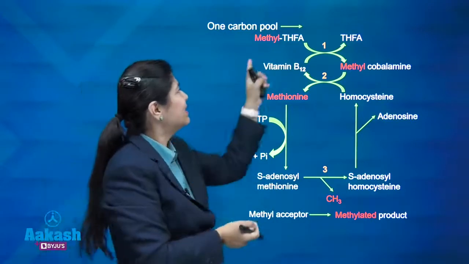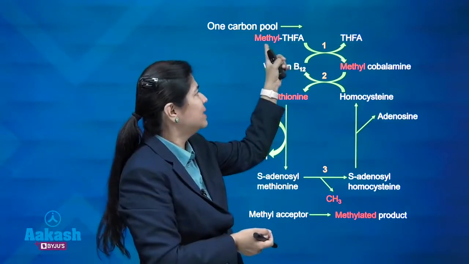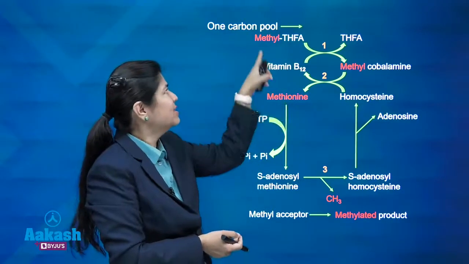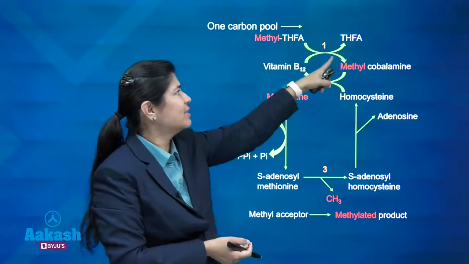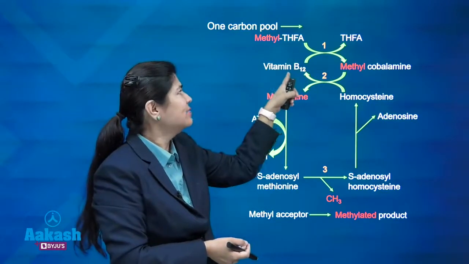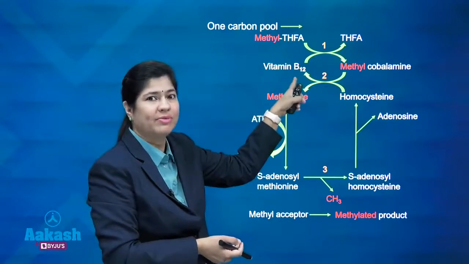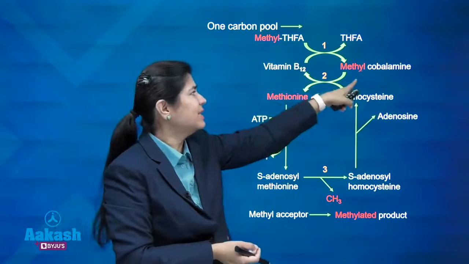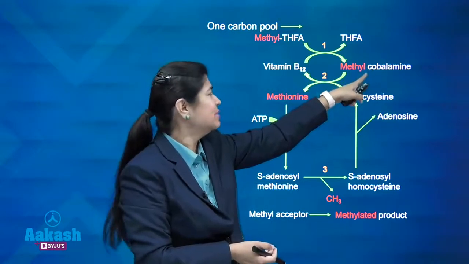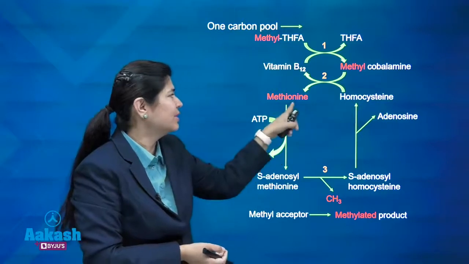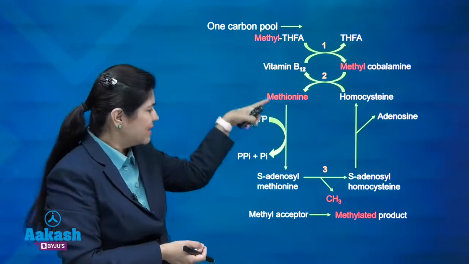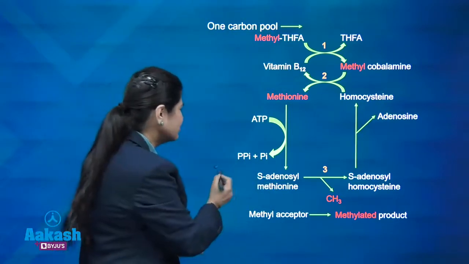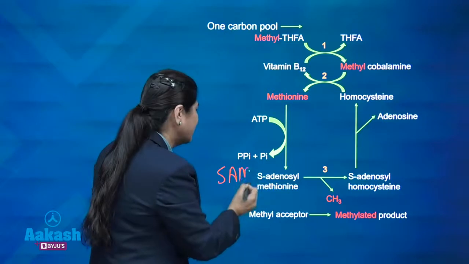Let us understand methyl tetrahydrofolate. This gives off its methyl to homocysteine to get converted to methionine. So methyl tetrahydrofolate first gets converted to tetrahydrofolate and gives off the methyl group to vitamin B12. This is how they are interrelated. Now this vitamin B12 gets converted to methylcobalamin. This methylcobalamin is given to homocysteine to give methionine. Now this methionine is converted to S-adenosyl methionine, the universal methyl donor.